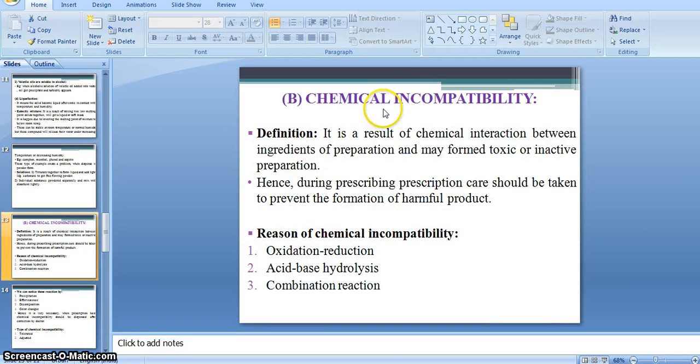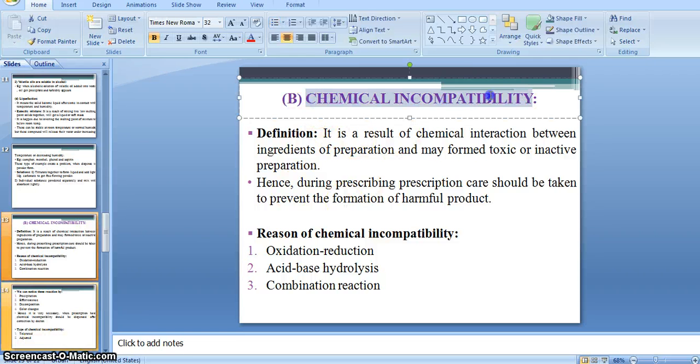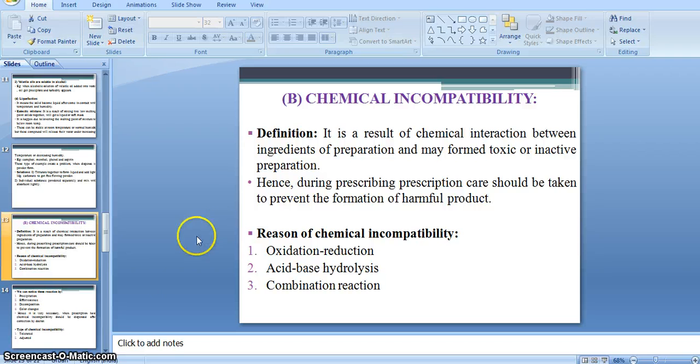Then our next type of incompatibility is chemical incompatibility. Let's start with the definition.